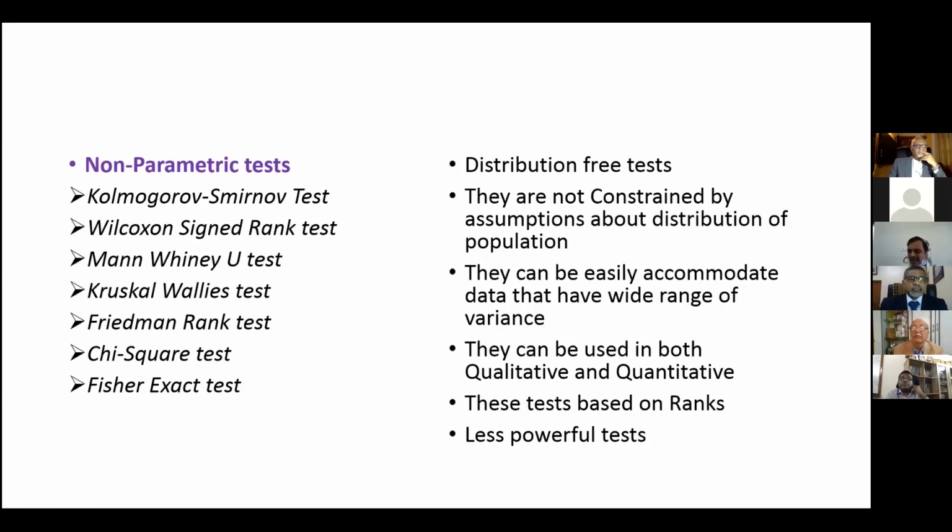Therefore, you have to carefully see the data, and what type of data requires a non-parametric test. It is a last resort. You have to make every possible effort to use a parametric test only. How to decide on a parametric test? The data is metric. You have to see whether the data is measured in years, that is metric, or measured in mg per dl, that is metric. Any data measured in units is metric data. Therefore, you have to use a parametric test.